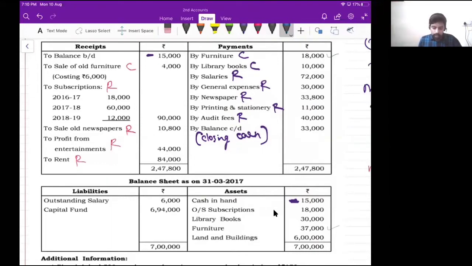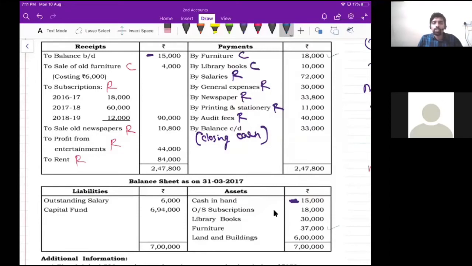Now you tell me, first of all, furniture is a capital item, right? Since furniture is a capital item, where do you record this furniture? Yes, balance sheet, correct. So I will strike off that 18,000 rupees. Here in the balance sheet, I'll write plus 18,000. So 18,000 plus 37,000.